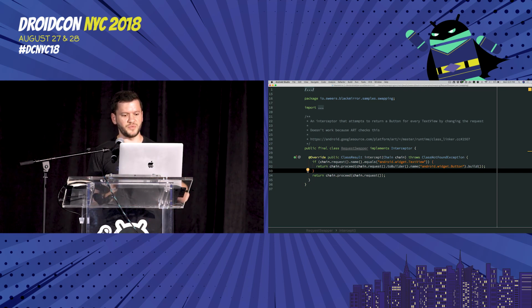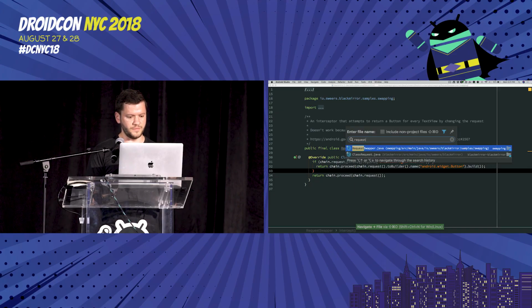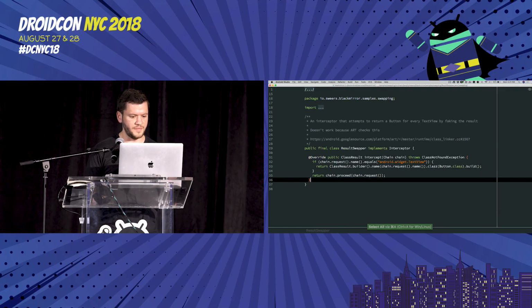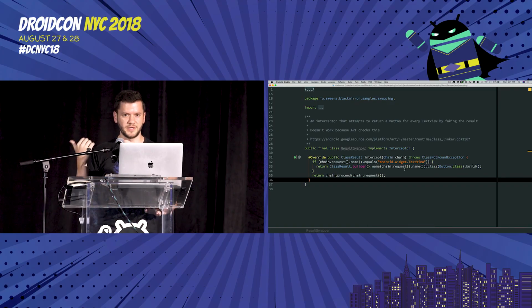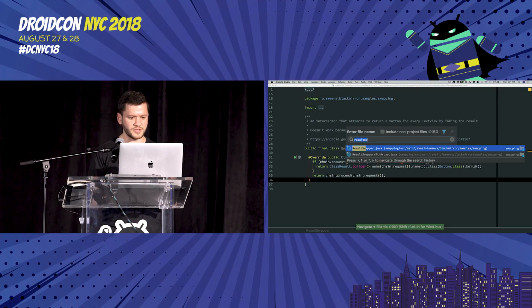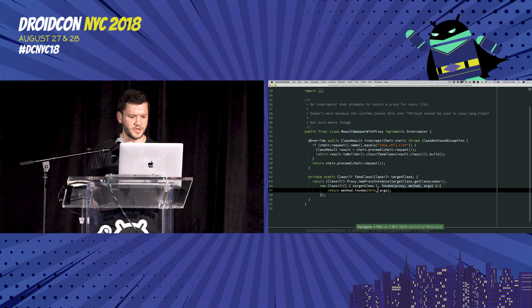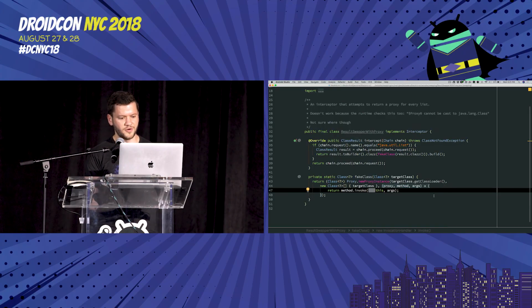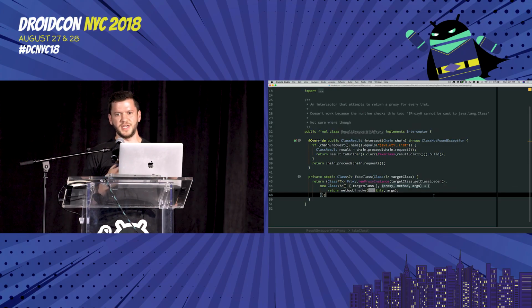You could also try this with just intercepting the result. So you can go into a result swapper, which basically, when it sees a TextView, instead just tries to load the Button class directly. You could also even try to fake this with a proxy. Proxy classes or proxy APIs in Java let you take an interface and then return basically a fake implementation of that and handle invocations directly.